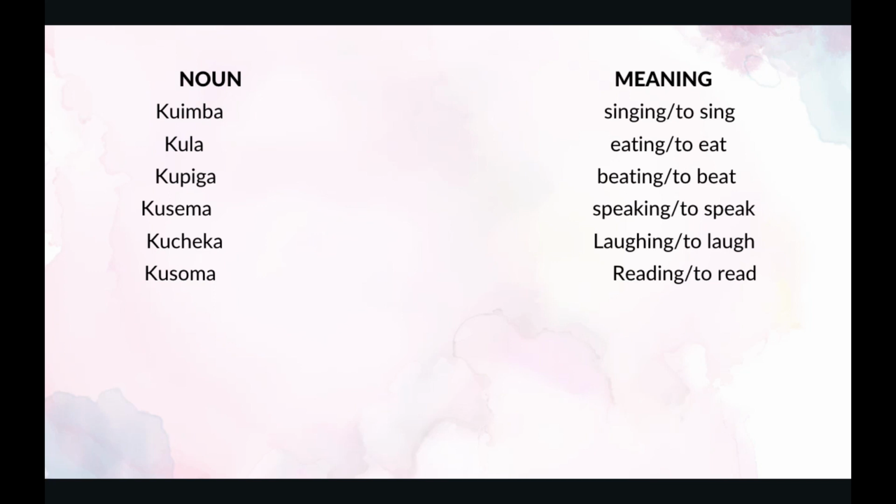The next one is kula. Kula is eating or to eat. The next one is kupiga. Kupiga is beating or to beat. The next one is kusema. Kusema is speaking or to speak. The next one is kucheka. Kucheka is laughing or to laugh. The next one is kusoma. Kusoma is reading or to read.